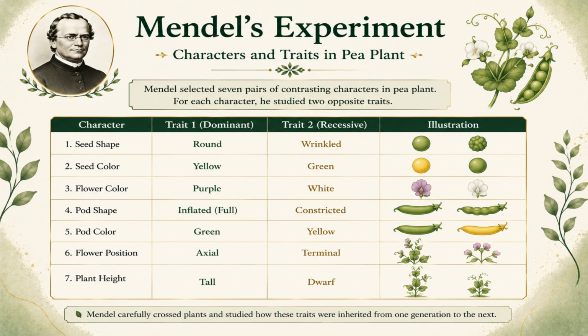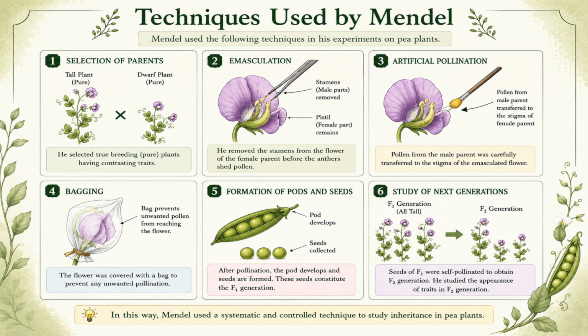Students, these characters were very easy to identify and showed clear contrasting forms. This helped Mendel observe inheritance patterns accurately and formulate the laws of genetics. Now, students, let's understand the techniques used by Gregor Mendel in his pea plant experiments. Mendel followed a very systematic and controlled method to study inheritance.